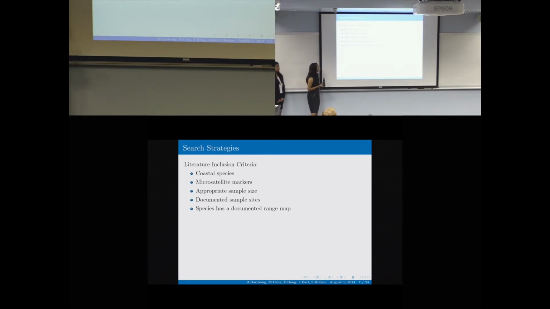We wanted to focus on species that have documented range maps because without a range map, it's impossible to define a range or a center. And we obtained these range maps on online databases such as Aquamaps, Map of Life, or the IUCN Red List. Also, papers that include genetic measures, like Brittany mentioned earlier. So we're looking at heterozygosity, allelic richness, number of alleles, alleles per locus, and FIS and FST. Also, papers that were looking at non-invasive freshwater migratory, or that did not collect their samples from hatcheries.